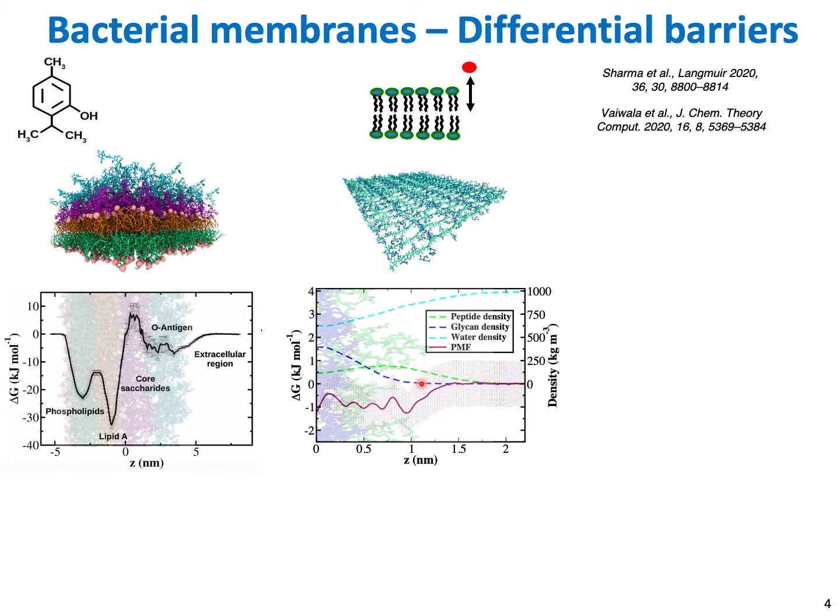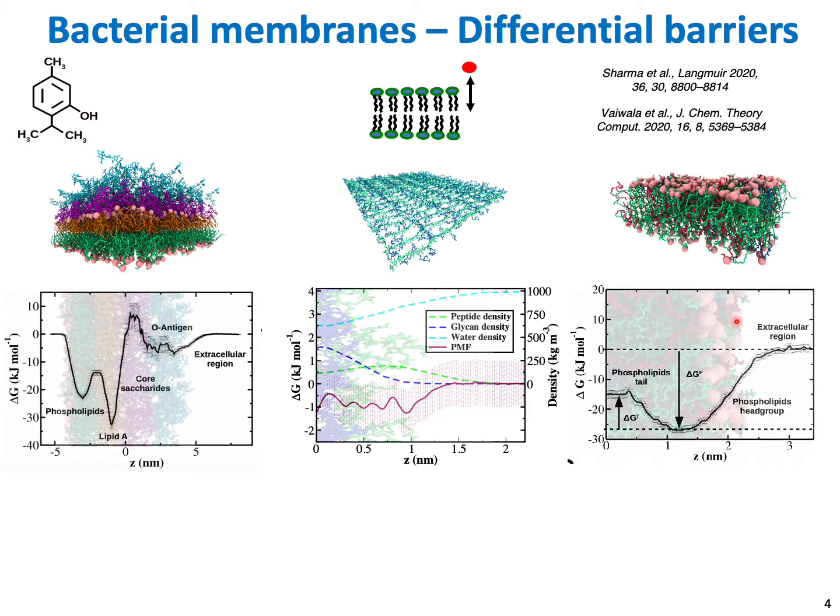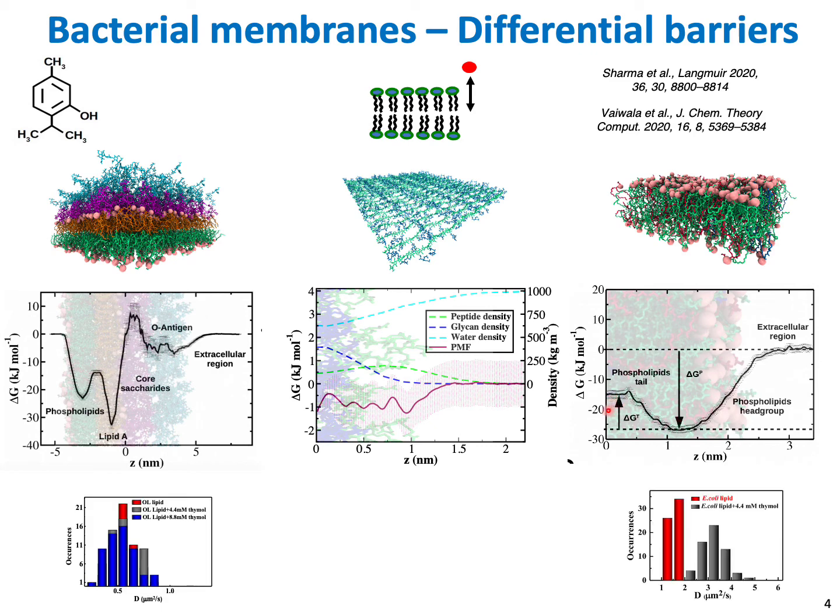We have observed multiple translocation events in vanilla MD simulations, which is further supported by umbrella sampling simulations. The cytoplasmic inner membrane provides a favorable environment for the thymol molecule, quite evident from a free energy value of nearly 25 kJ per mole. However, the translocation across leaflets is non-spontaneous and the molecule requires an energy of almost 10 kJ per mole.